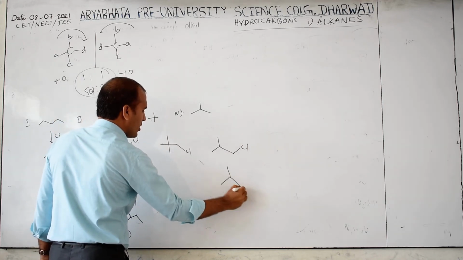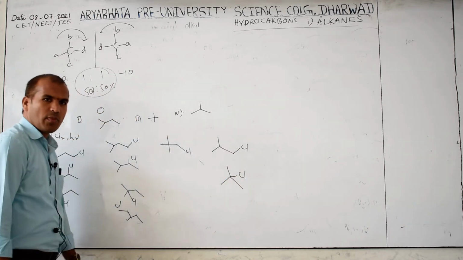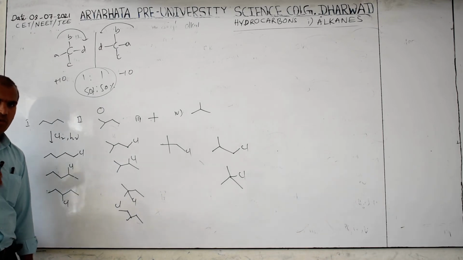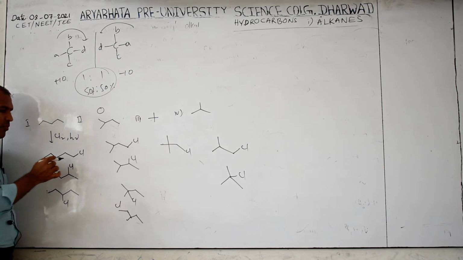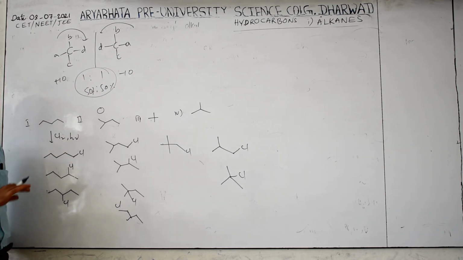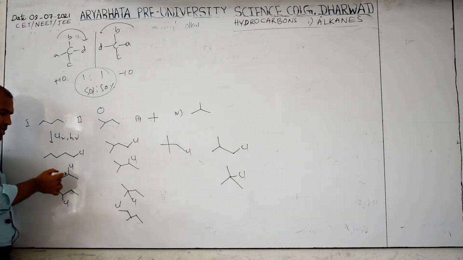Another possibility is here also: a hydrogen is removed and chlorine is placed. Now, a racemic mixture is possible only when a chiral carbon is present, otherwise no. Here a chiral carbon is not there, because how many hydrogens are there? 2. Any 2 are the same, that is achiral. We want chiral, which means all different. So here a chiral carbon is not there. Here, check whether it is there or not. Is this carbon chiral or not?